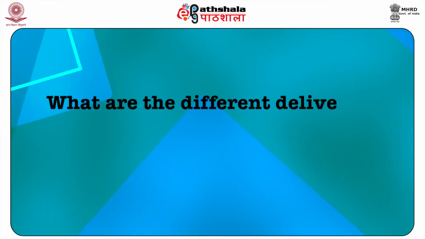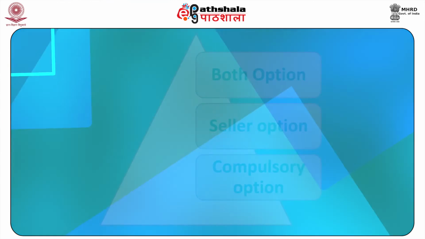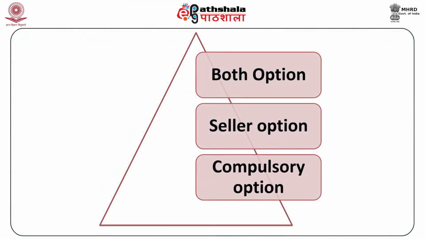What are the different delivery options? A contract can have any of the following options: both option, seller option, compulsory option. Both option. In case of both option, contract delivery will take place only if both buyer and seller give their intention to take or give delivery.